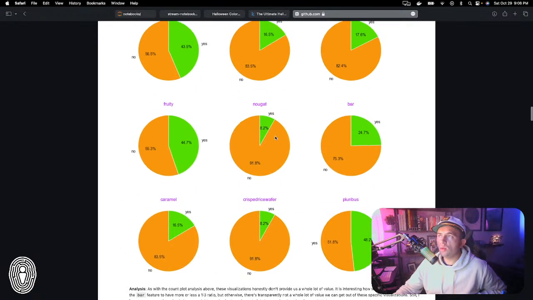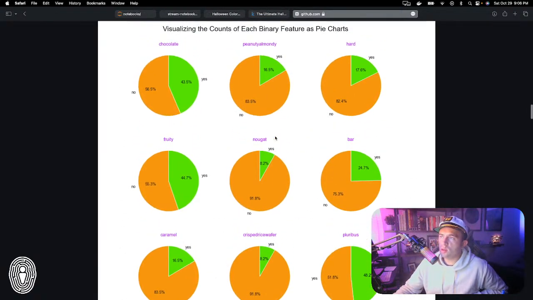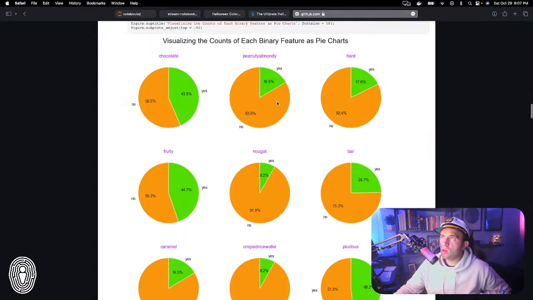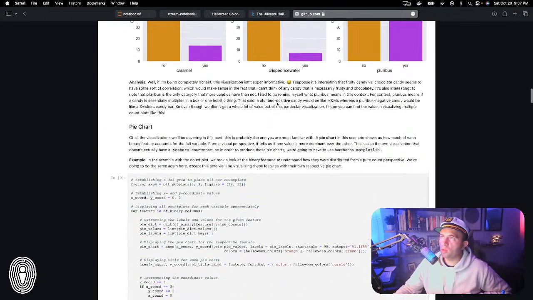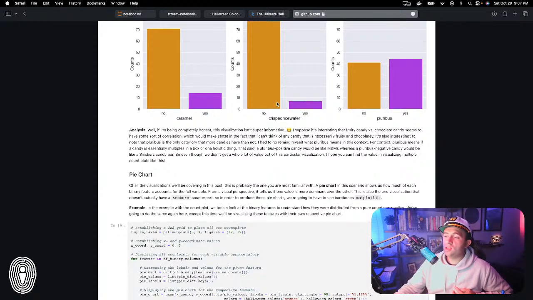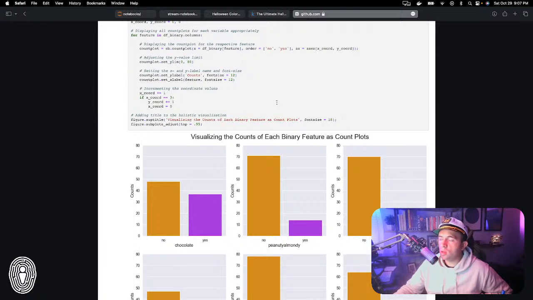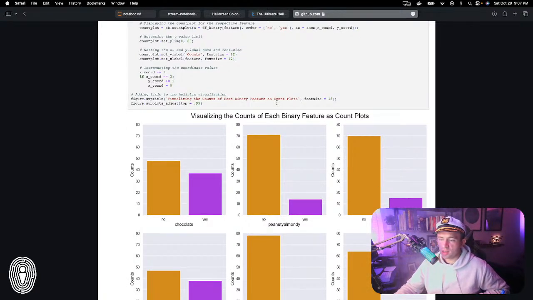It was just really fun, and you could create some really fun visualizations if you pick the right colors too. With the pie charts that I created here, it was fun to see how I created the orange versus the green. All these almost look like pumpkins a little bit. So you can do some really powerful things with Seaborn and Matplotlib. And again, this is within Python, and it is all open source, so I did not pay a dime for any of these things. So a huge thank you to the people who created Matplotlib and Seaborn. This is a really fantastic tool.